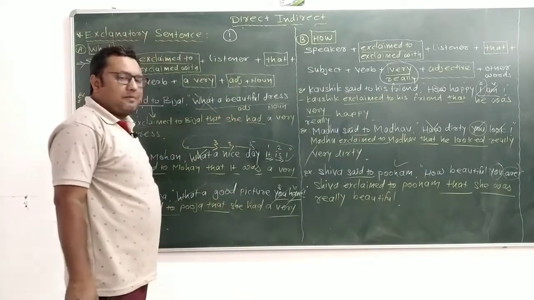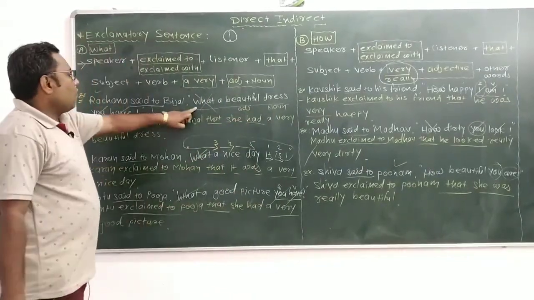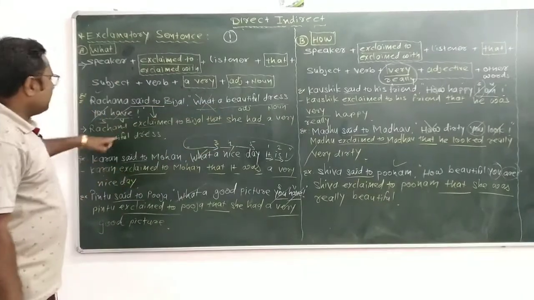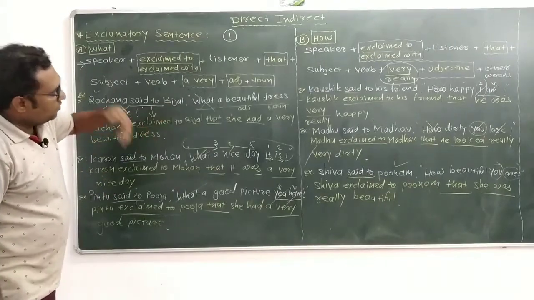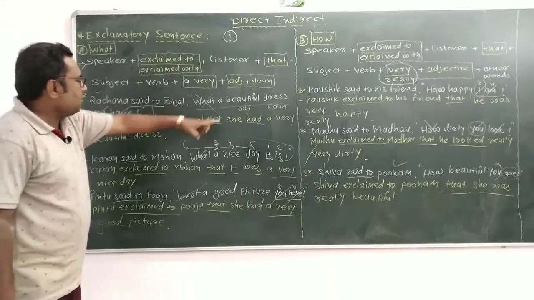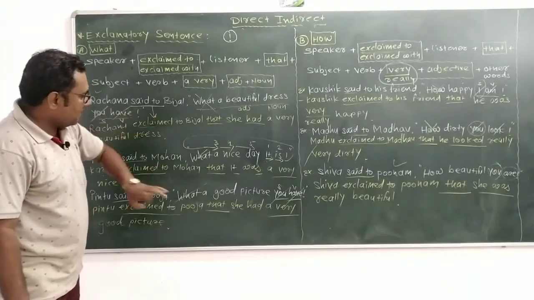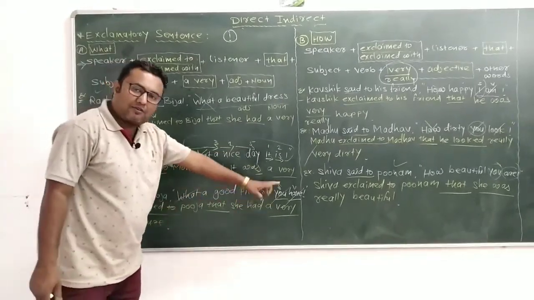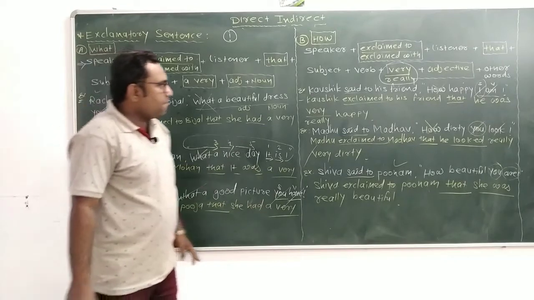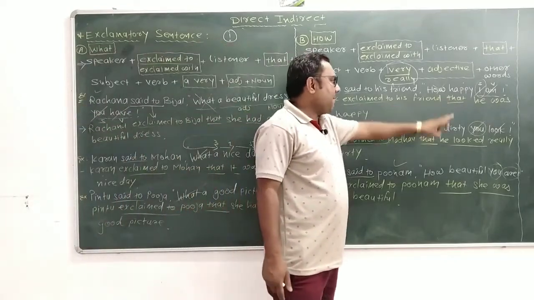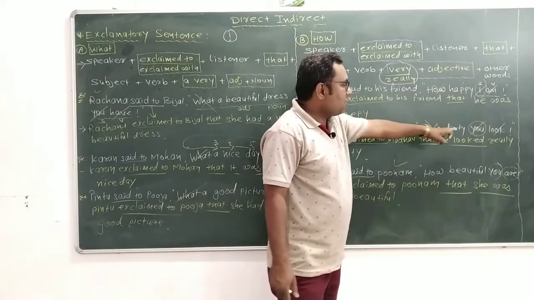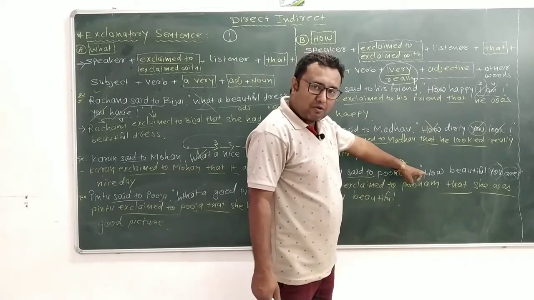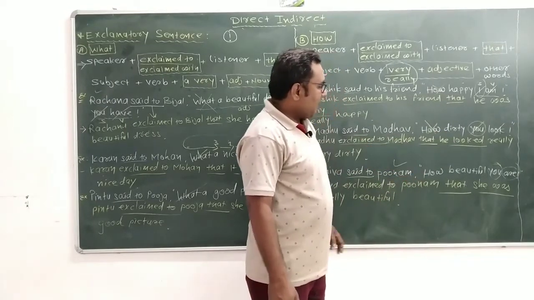Okay, that is the exclamatory sentence. See that. "What a beautiful dress you have." So, she had a very beautiful dress. You have to convert it into an affirmative sentence. "What a nice day it is." So, it is a very nice day. "What a good picture you have." So, you have a very good picture. "How happy I am." So, I am very happy. "How dirty you look." So, you look really dirty. "How beautiful you are." You are really beautiful.